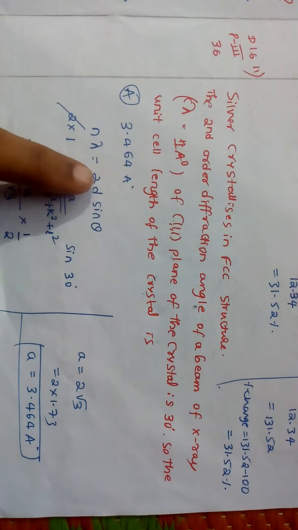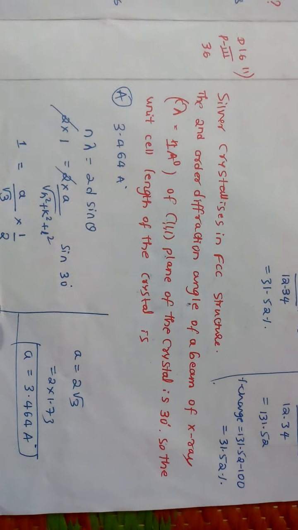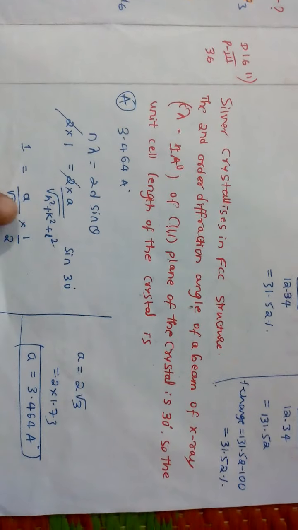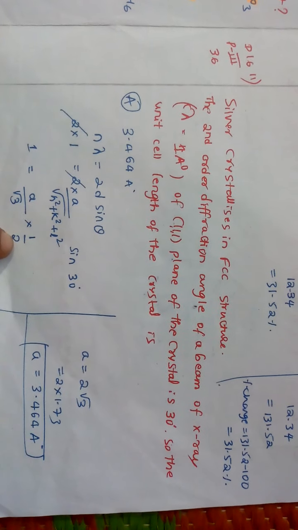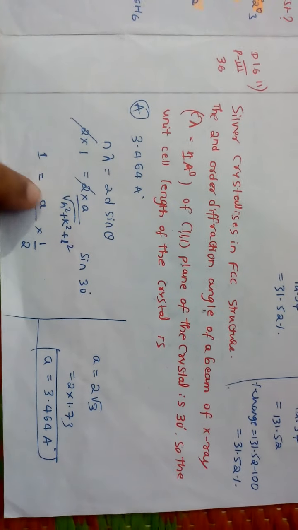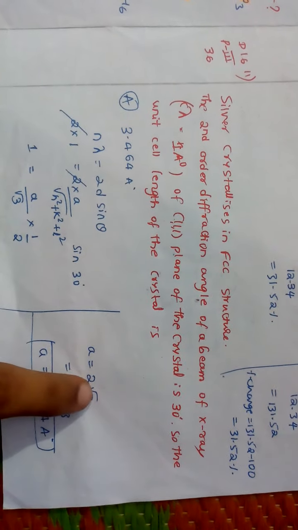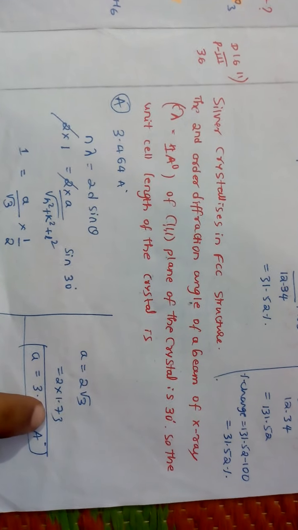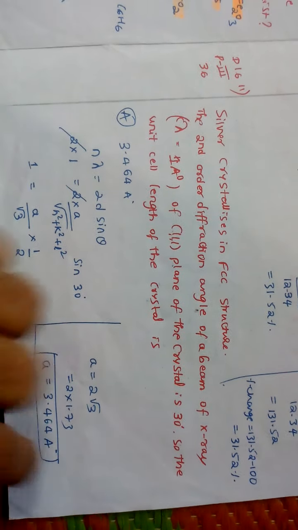Here the formula is for d, a by root of h square plus k square plus l square, HKL is 111. On substituting 111 and sine 30, as you know, it's 1 by 2. For HKL 111 it becomes root 3, a divided by root 3. So a is equal to 2 root 3. Root 3 you know is 1.73. A is equal to 3.464 angstrom.